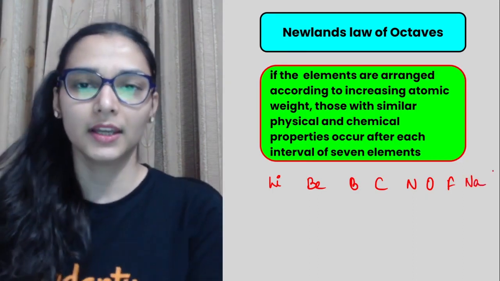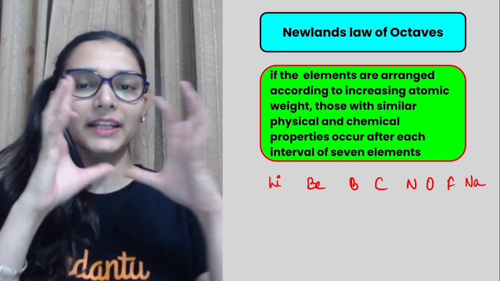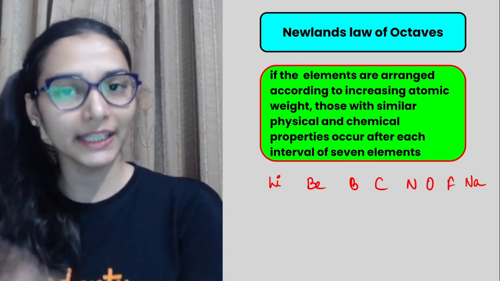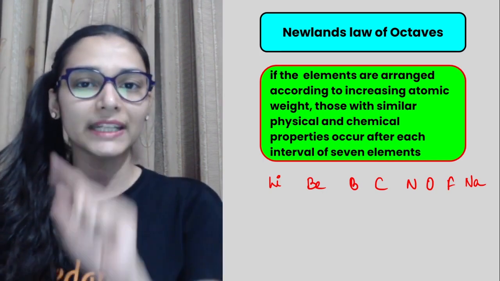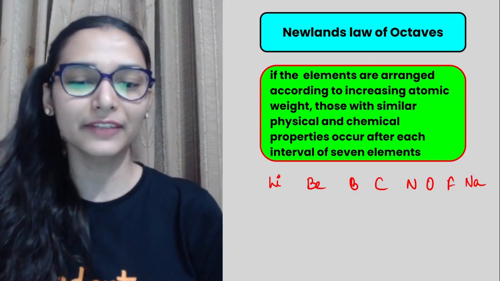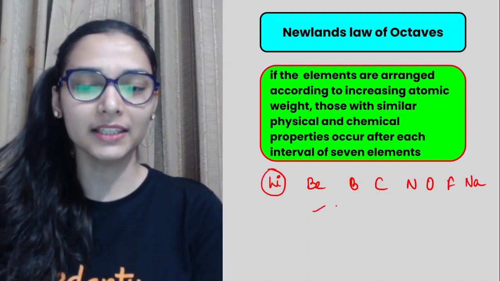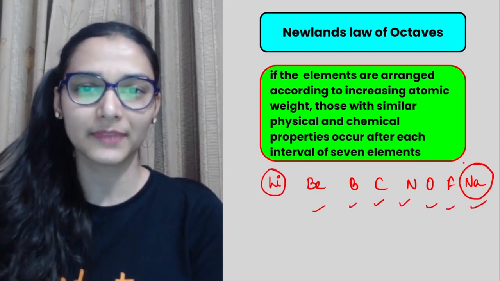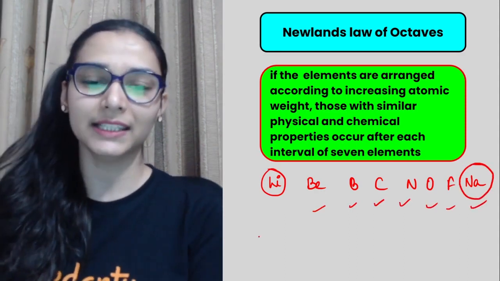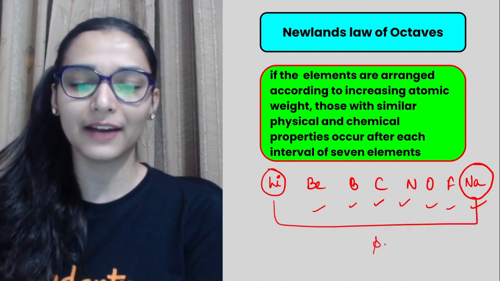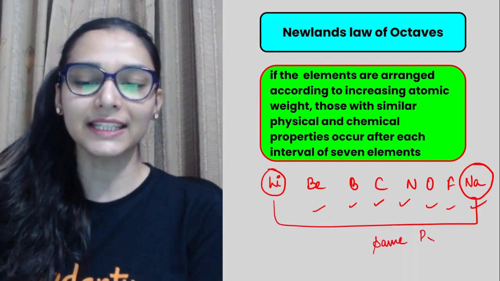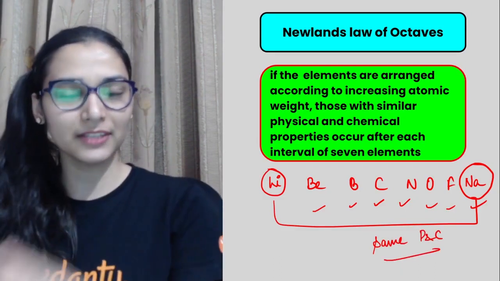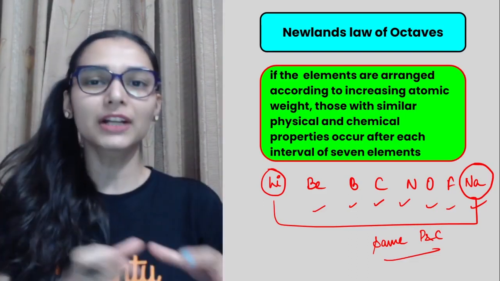Sodium. Arrange the elements in increasing atomic mass. So this is what we are doing. Then he said that every eighth element will have properties similar to the first element. If lithium is the first element, then second, third, fourth, fifth, sixth, seventh and eighth. Eighth is sodium. So according to Sir Newlands, lithium and sodium would have the same physical and chemical properties. Every eighth element will have properties similar to the first element.